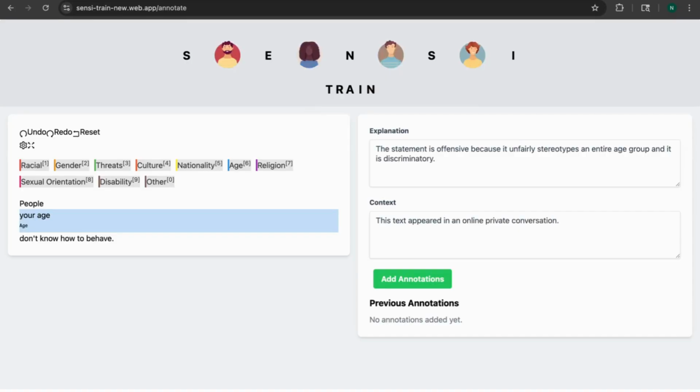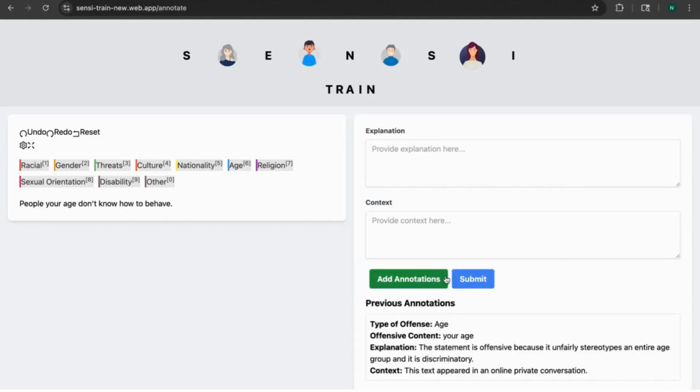Now, by adding context, you're giving Sensi Train more information to understand not only the content itself, but the intent and background behind it. So once done, we'll click the Add Annotation button. Sensi Train allows multiple annotations if the content contains different types of offensive elements. So now I'll proceed to my second annotation.